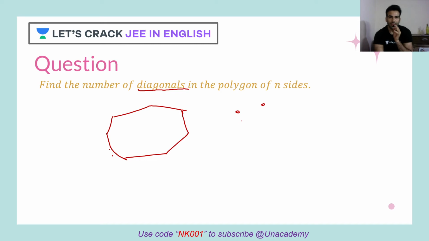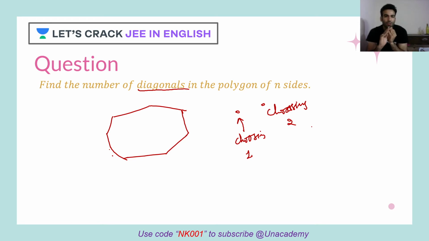By choosing 2 points. So now choosing 1 point, and choosing second point. These are the events, the sub events. They have to happen together. Yes or no? Either choosing 1 point or choosing 2 points will form the diagonal?